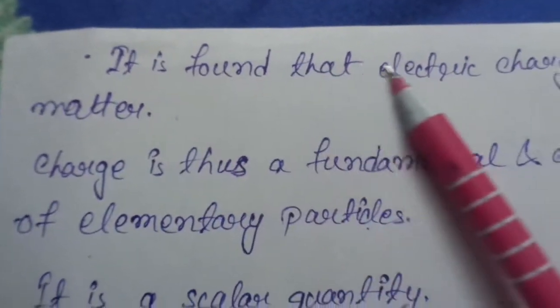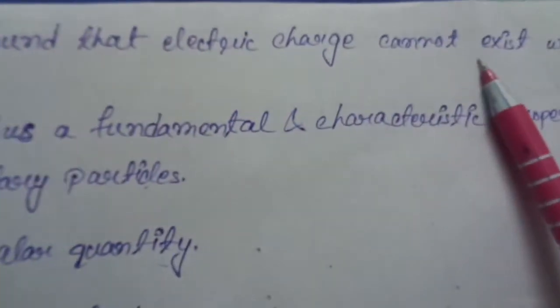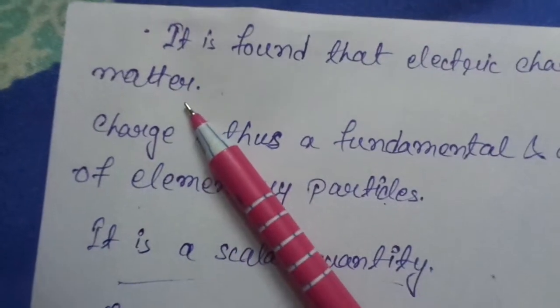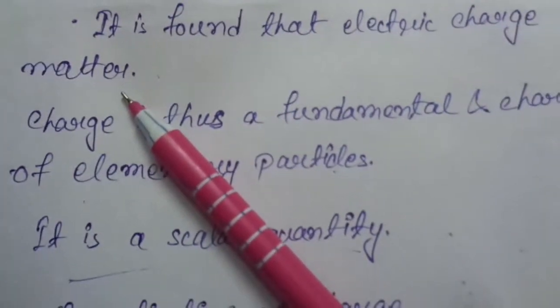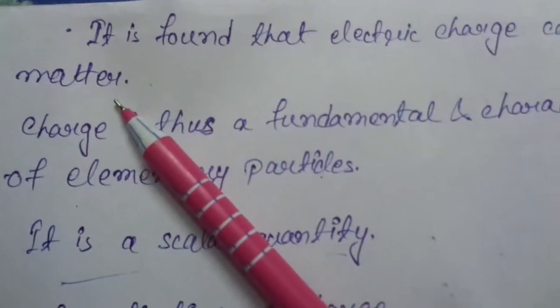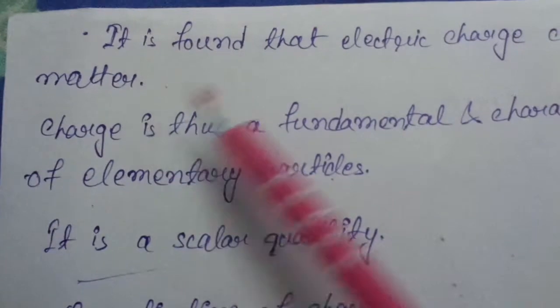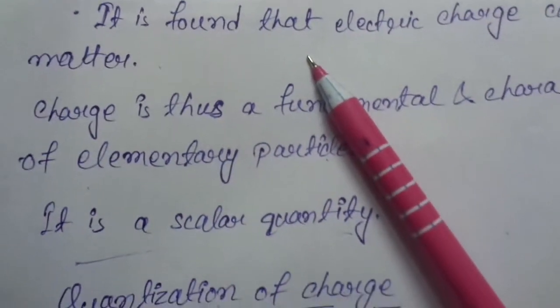Now next, it is found that electric charge cannot exist without matter. Yes, it is very true. It means that in any matter or any atom there is electric charge, negative charge and neutral.